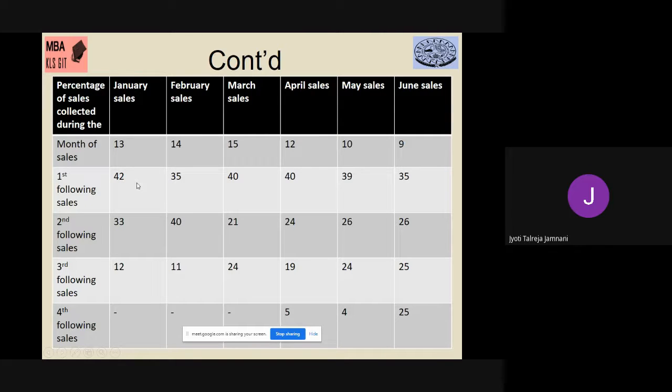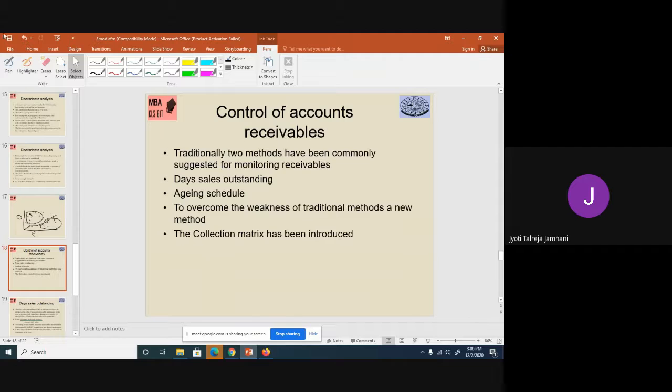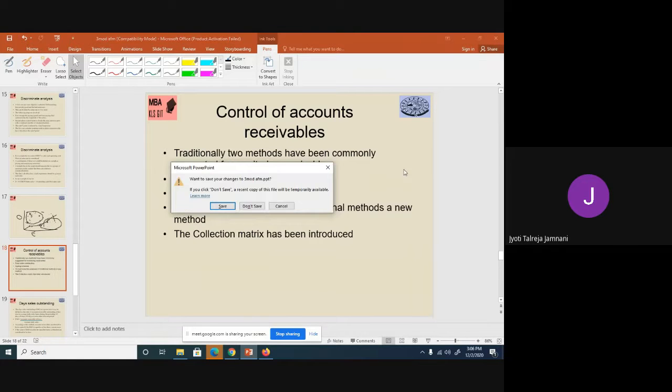In the first month also, earlier it was more, but then in May and June it has again reduced. If you see for May and June, till the fourth month also people are paying. So in April, May, June, the performance has deteriorated. It has become worse because it has gone till the fourth month. That is, in the first 3 months, in the third month, you could collect most of the amount. So the collection matrix shows you how the money is getting collected and how you can control it. So this was the last slide. This was about the theory, credit management.